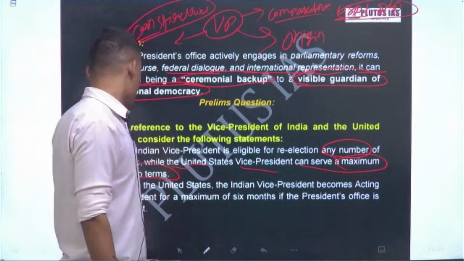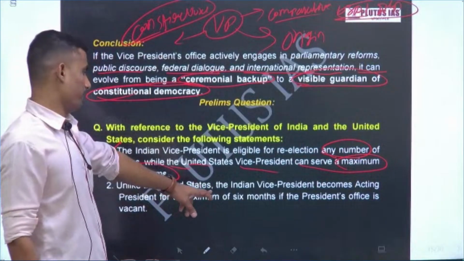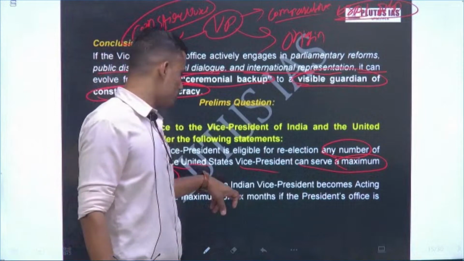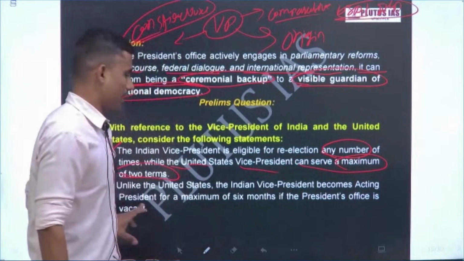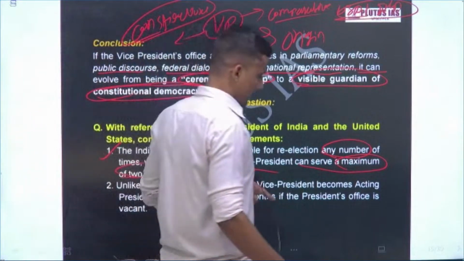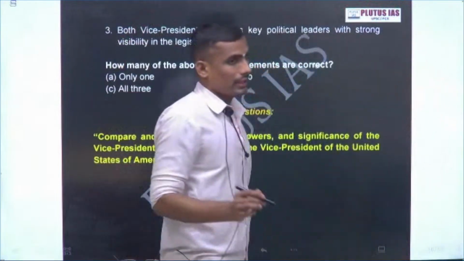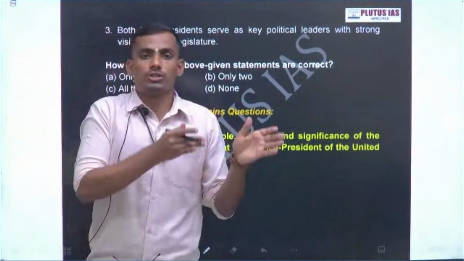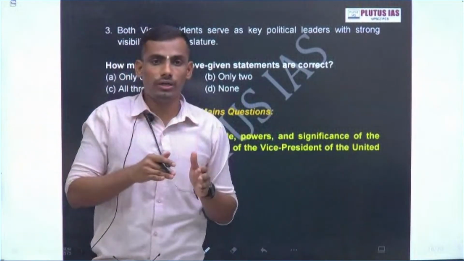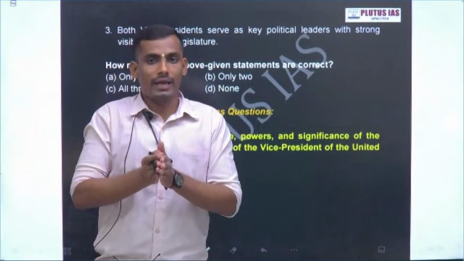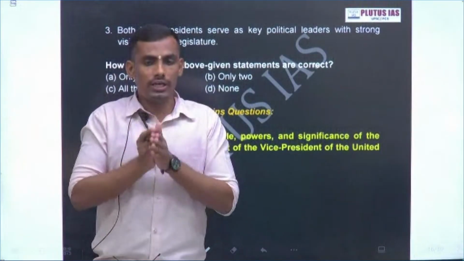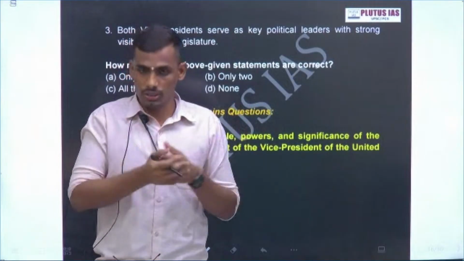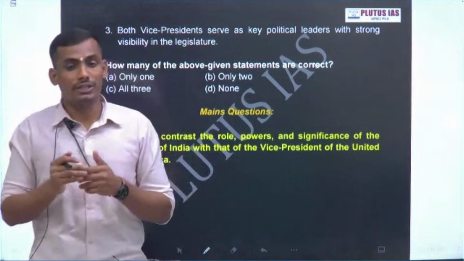We will see the next statement, then we will answer. Unlike the United States, the Indian vice president becomes acting president for a maximum of 6 months if the president's office is vacant. Both statements are correct. And in polity, always remember, we generally have a tendency to think there will be extreme words only: any, anyhow, everyone. But in polity, try to use this word very carefully. Don't assume that because only or any is mentioned, the statement is incorrect. There might be chances that the statement will be correct.